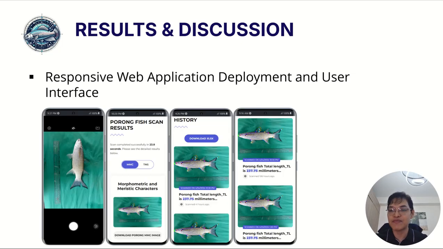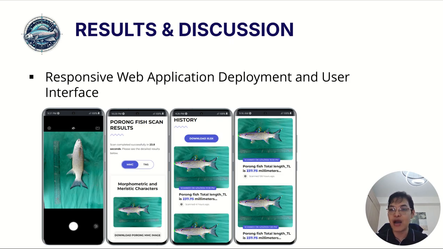After selecting the best performing model, the next step of the study was to deploy the trained network into a responsive web application so that the system can be used in real world aquaculture settings. The application allows users to capture or upload an image of Mugil cephalus using a smartphone or any web enabled device.